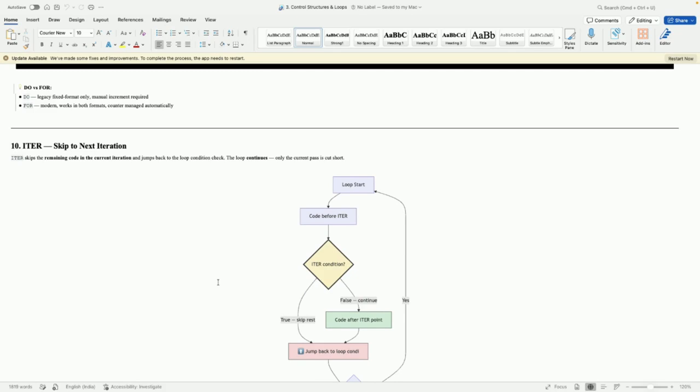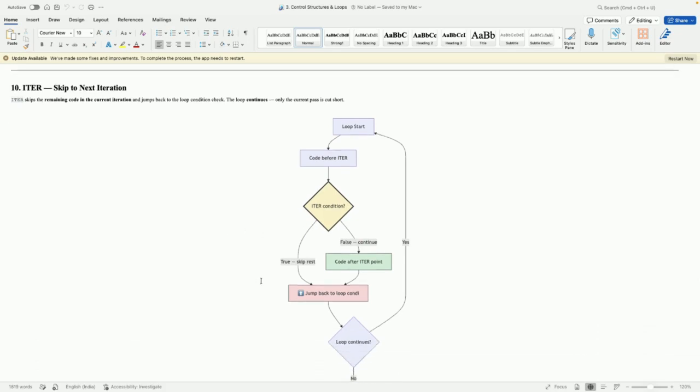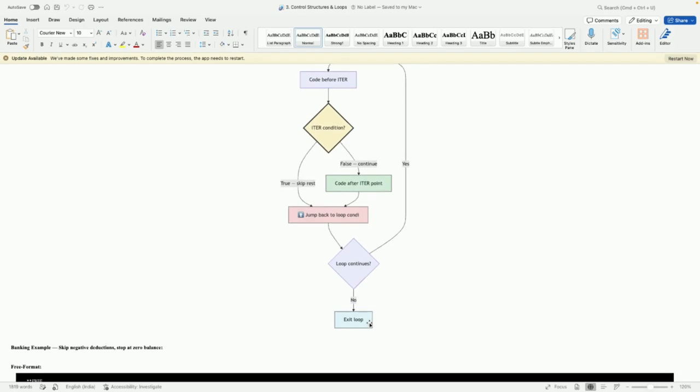For example, in a do while loop or do loop, it keeps on executing, but if any unsatisfied condition is met, I want to skip that specific record. Here you can see loop start, code before ITER. If the ITER condition is true, skip that specific record and jump back to the loop condition. If it is false, the code after ITER runs and the loop continues.